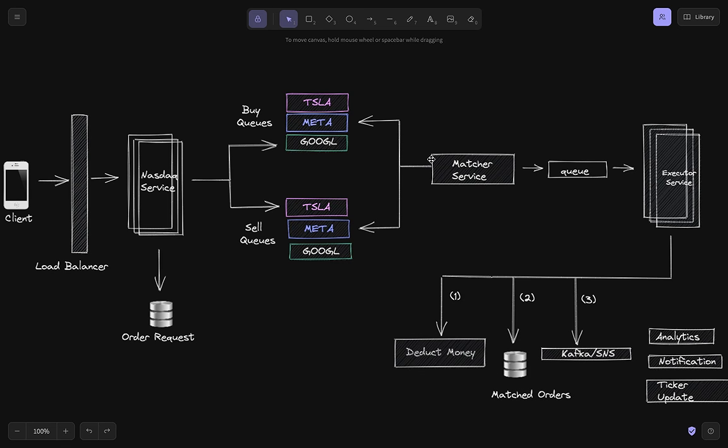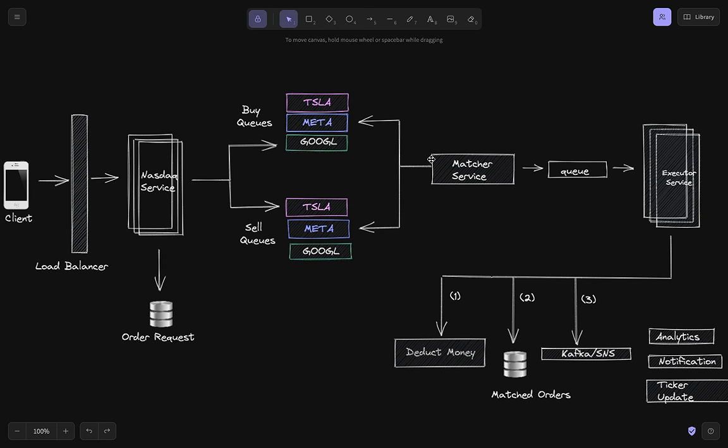So let's say the consumer pulls 50-50 messages, or whatever messages are available in those queues, and at max 50 messages from both the queues. So the consumer tries to match them at their best price. So if I'm asking for $50, and someone is selling for less than $50, then I should be matched with that person, right? Similarly, if I am selling for $50 and someone is ready to purchase for greater than $50, then the seller should be matched with that.